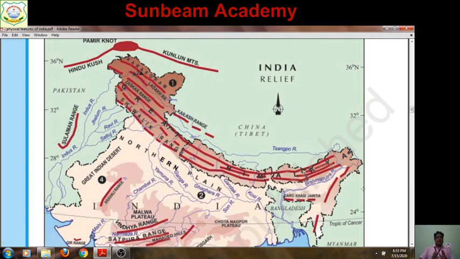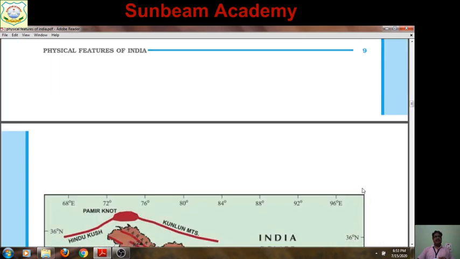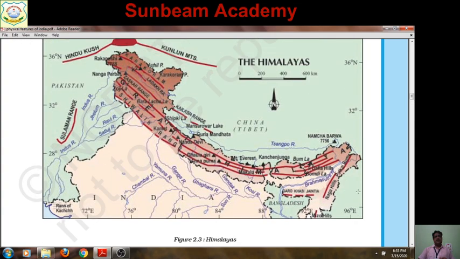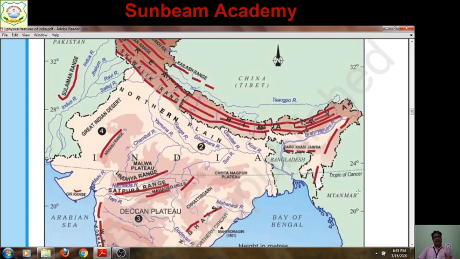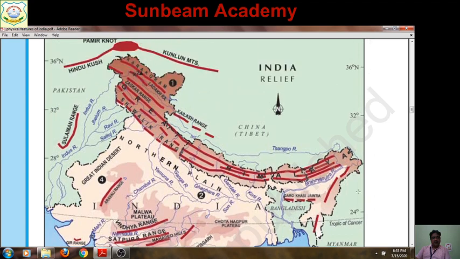Now see, in map work, two maps are given in this lesson. This is the first map, and this is the second map, on pages 10 and 11, I think. Yes. So far as the main map work is concerned, first the mountain ranges. For completing map work, you need a political outline map of India. No physical map is allowed. You need only the political outline map of India.